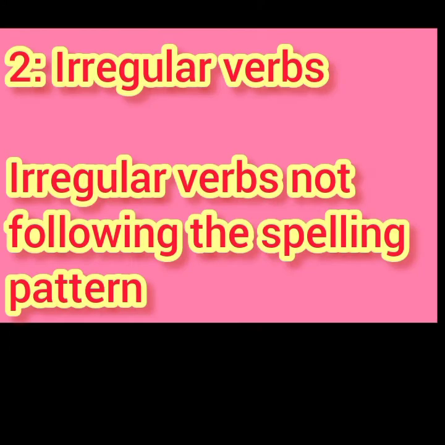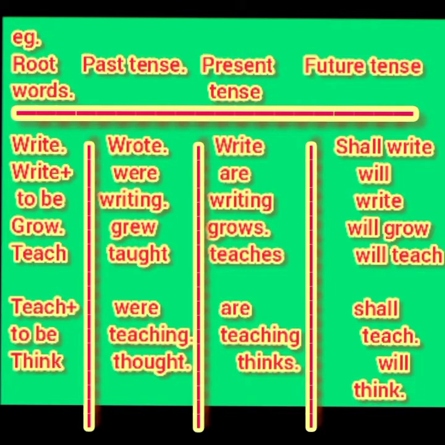Irregular verbs are those which do not follow the spelling patterns. For example, if the root word is write, in past tense wrote, in present tense write, and in future tense shall write. If the root word is write plus to be, in past tense were writing, in present tense are writing, and in future tense will write.